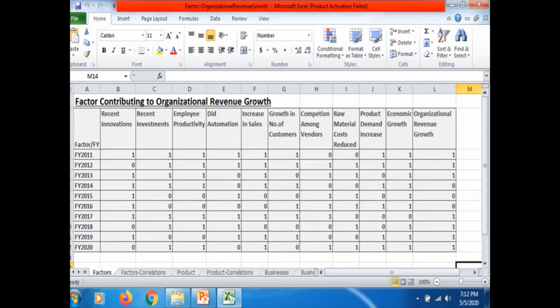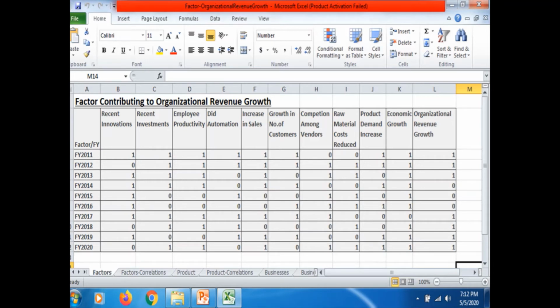Next one, did automation. Right. That means if you have implemented any IT projects, right. If you made any IT investments, IT implementations, then marked as 1, otherwise 0, right? Similarly, did you experience growth in sales, right? In that specific financial year, whether if you have experienced growth in sales, marked as 1, otherwise 0.